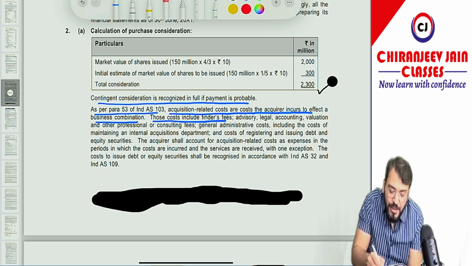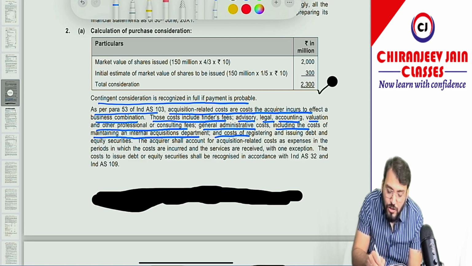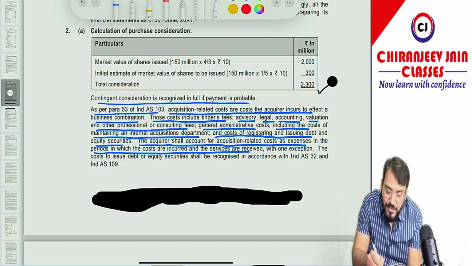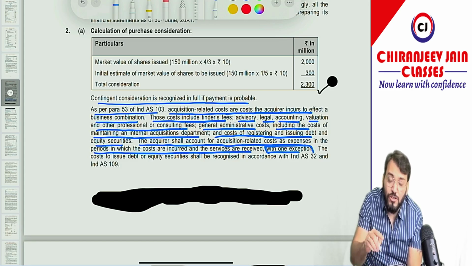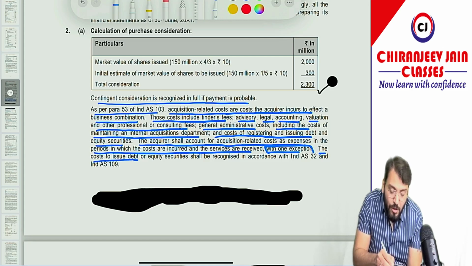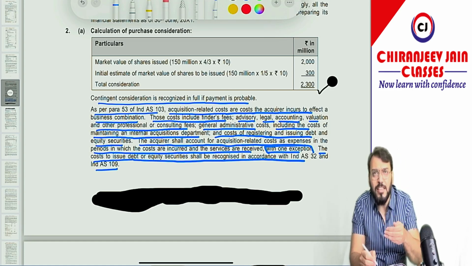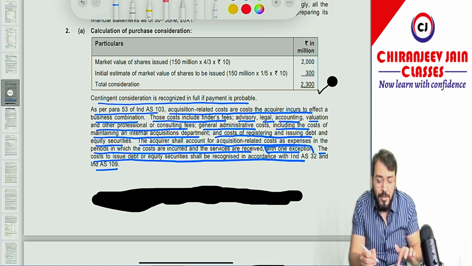These costs include finder fees, advisory, legal, accounting, valuation and other professional or consulting fees, general admin costs including the cost of maintaining an internal acquisition department, and cost of registering and issuing debt and equity shares. The acquirer shall account for acquisition related costs as an expense in the period in which the costs are incurred and the services are received, with one exception. One exception is related to the cost of issuing equity shares. The cost to issue debt or equity shares shall be recognized in accordance with Ind AS 32 and Ind AS 109, because that will be deducted from equity, and if it is a liability, that will be deducted from financial liability and will be considered for calculation of effective interest rate.